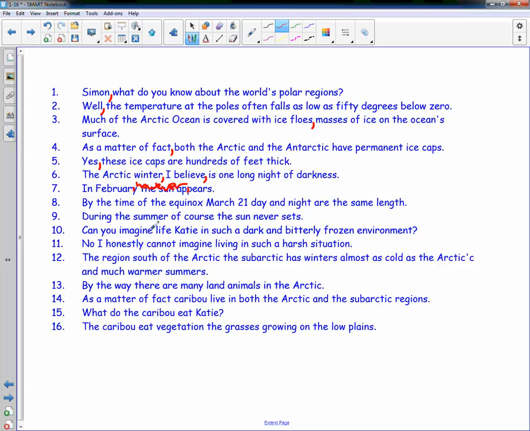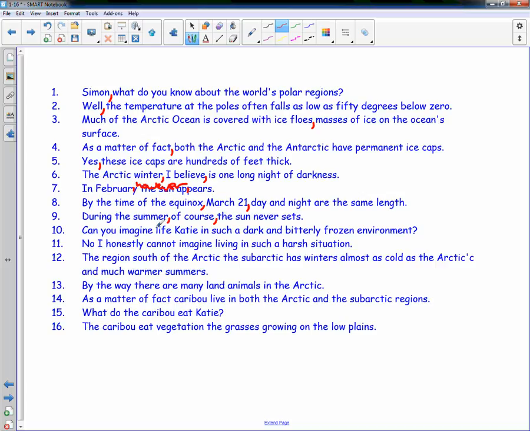By the time of the equinox, March 21st, day and night are the same length. March 21st can get set off with commas. I can take it out. By the time of the equinox, day and night are the same length. Makes sense. We leave it. During the summer, of course, the sun never sets. Of course is an interrupter, so we set it off with commas.